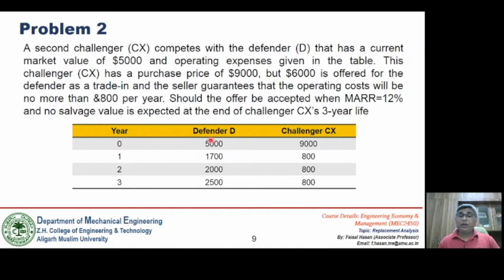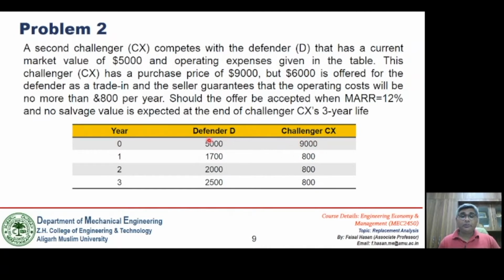We are simply focusing on the fact that the company supplying this challenger is buying the existing defender for $6,000, which is 1,000 more than the cost of this defender. But we are not paying attention to the fact that this challenger is available for $9,000. In this type of example, the company is quoting a higher price for the challenger. So whenever we make computations, we have to first normalize the cost of this challenger. How can this be taken care of? Simply by reducing this cost.